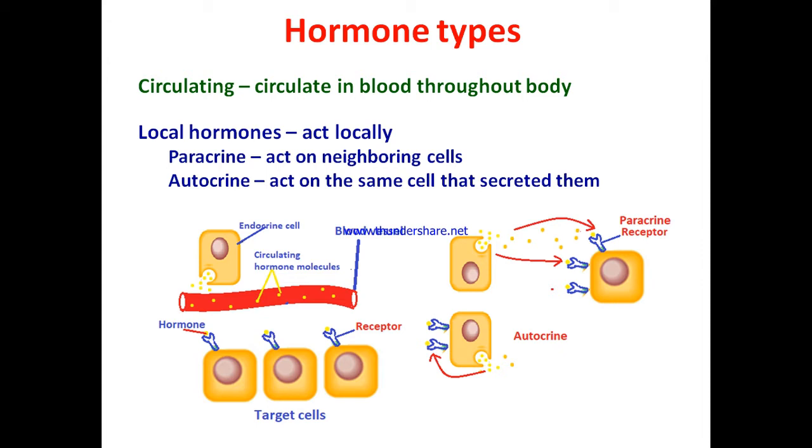Hormone types. The hormones get circulated in the blood. Their action might be on the same cell which secretes them or on other cells. Local hormones act locally. The hormonal action could be paracrine or autocrine. In paracrine action, they act on neighboring cells. Certain types of cells secrete these hormones, but the action will be on other cells which are near to the secretory cells. In autocrine action, the hormones act on the cell itself. Their action is on the cell which produces them.